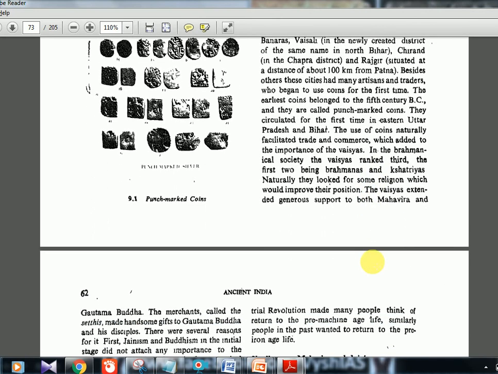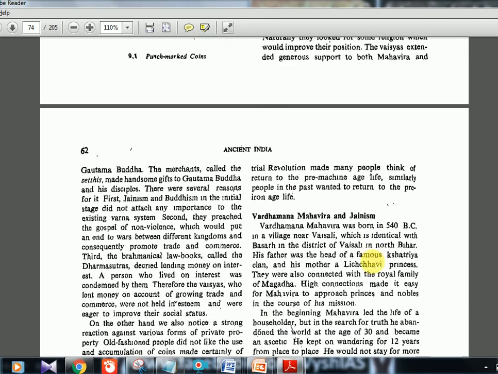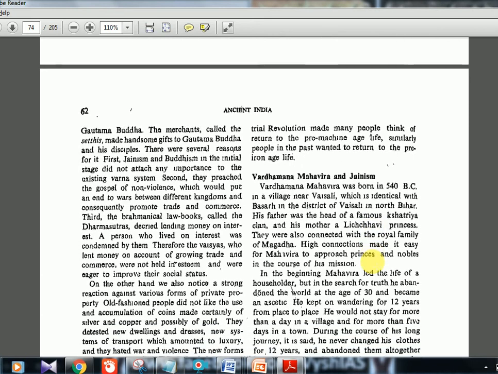Then the Vaishyas also had problems. I'll tell you why. Vaishyas were people engaged in trade, right? And they also acted as moneylenders. They would give money to people and then receive interest. But according to a Brahmanical code or Brahmanical text, they should not lend money to gain interest. So obviously the Vaishyas will not like it, right? So that is the third reason.